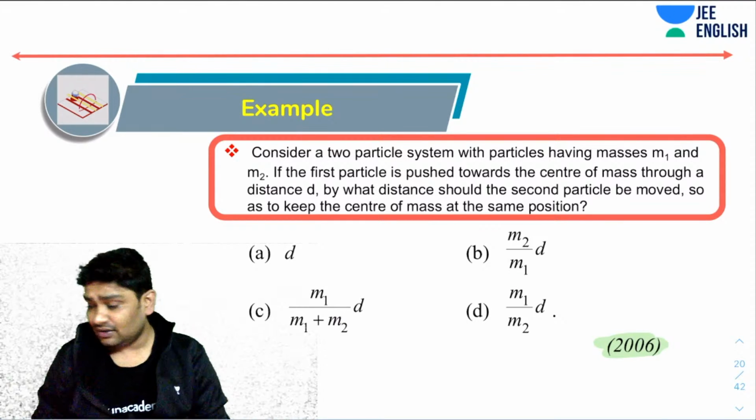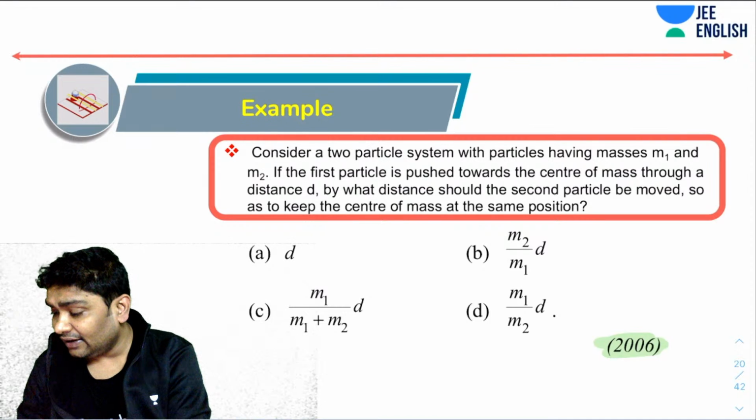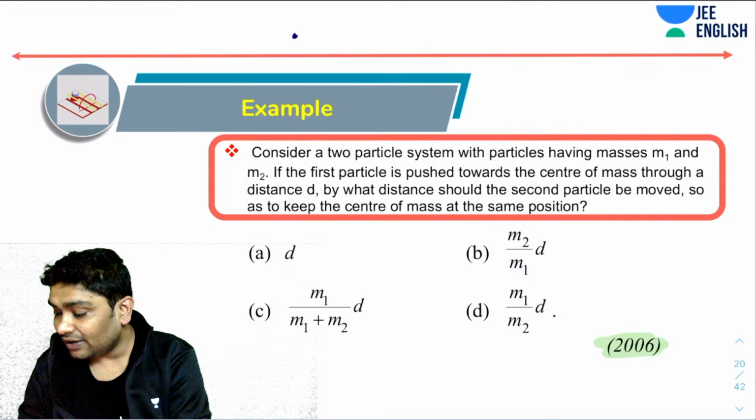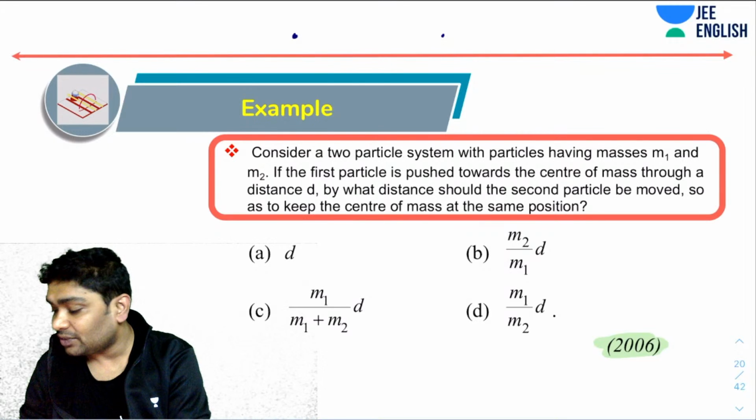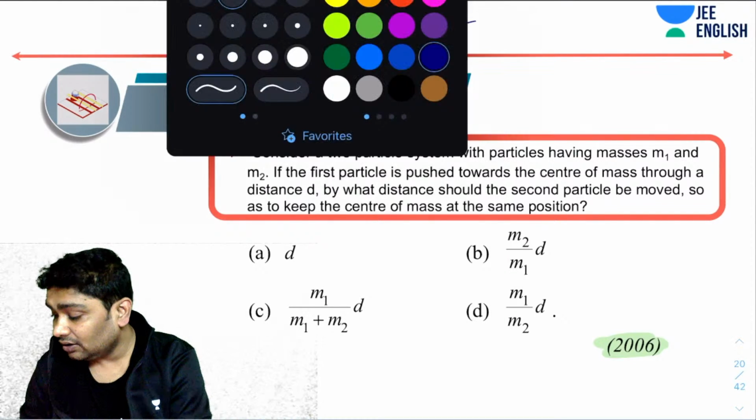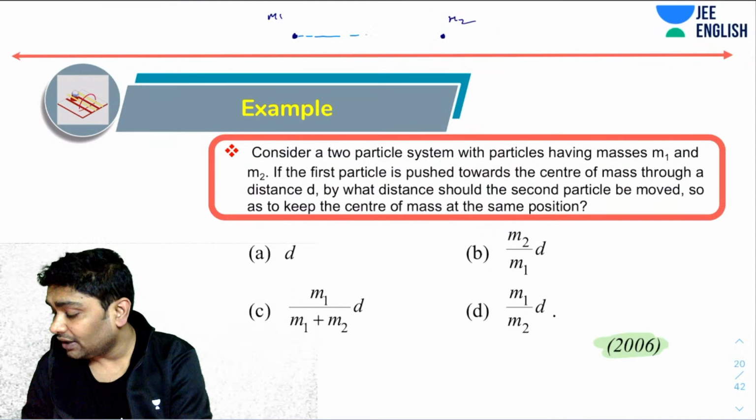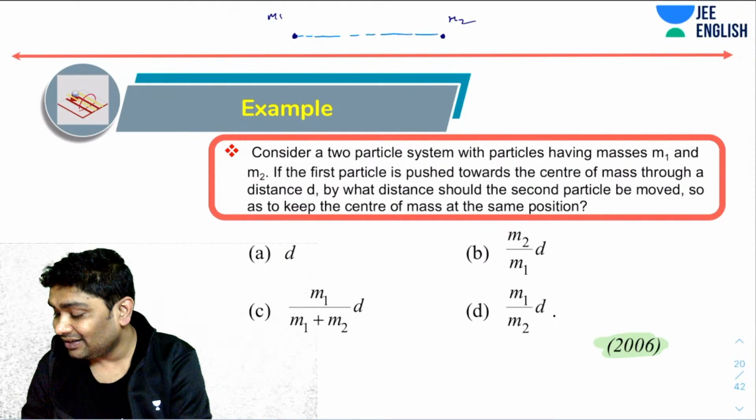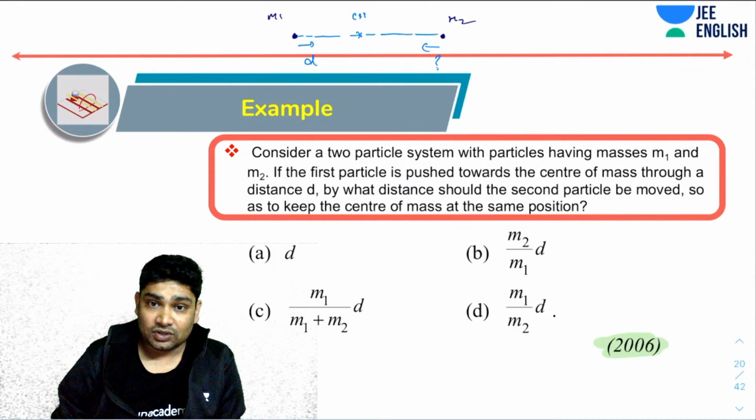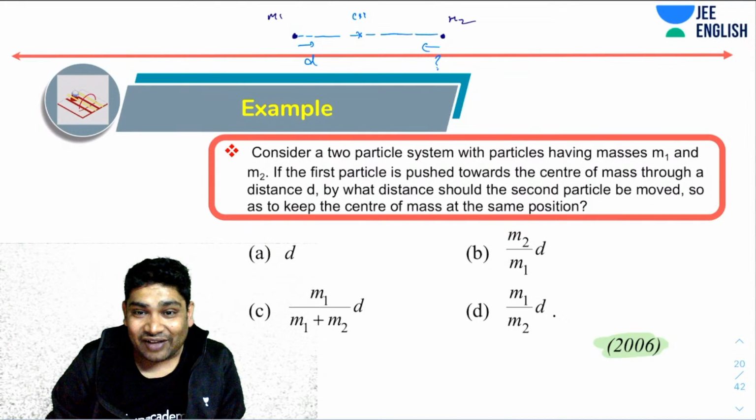Okay, let's again try and draw the situation first. Always do this. So M1 is here, M2 is here. Let's place two masses M1 and M2. And this is your d, and somewhere here is the center of mass. Let's say this guy was shifted by d. How much will this shift? This was asked.